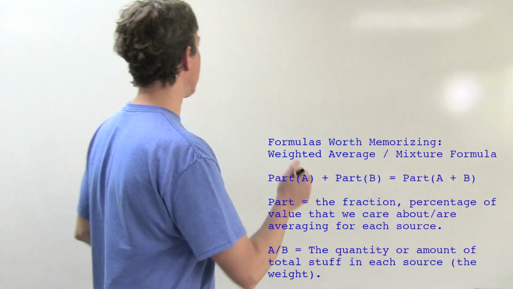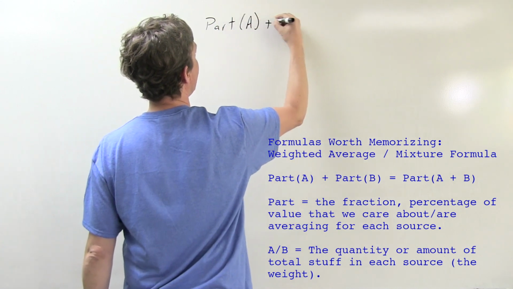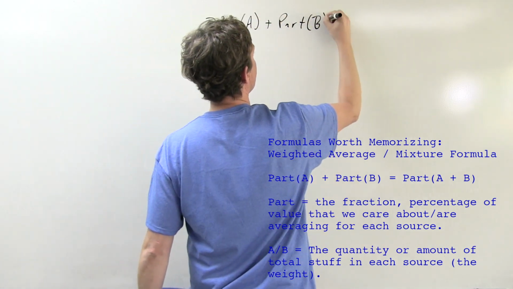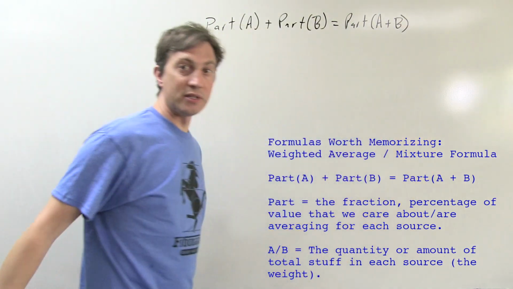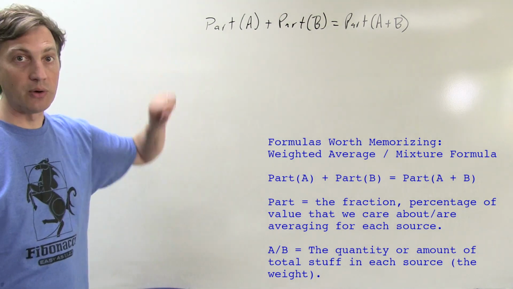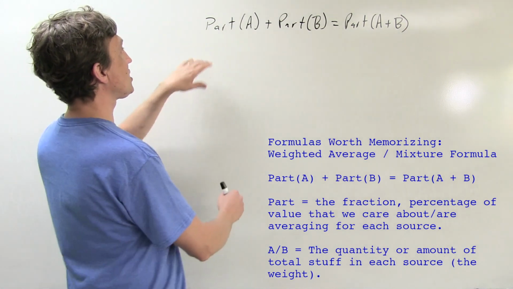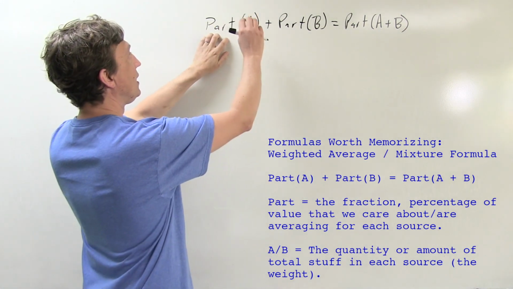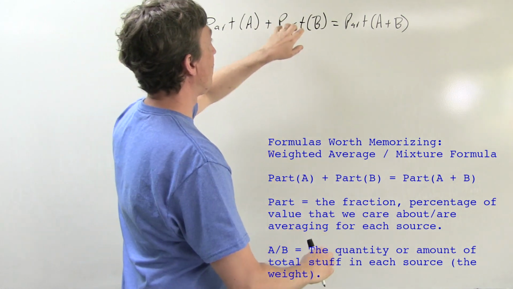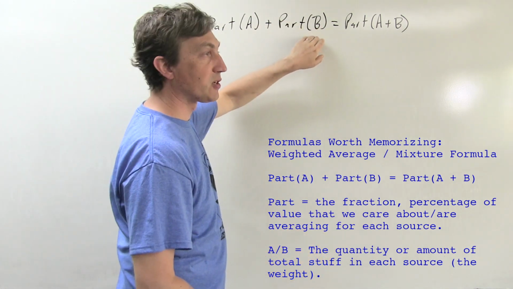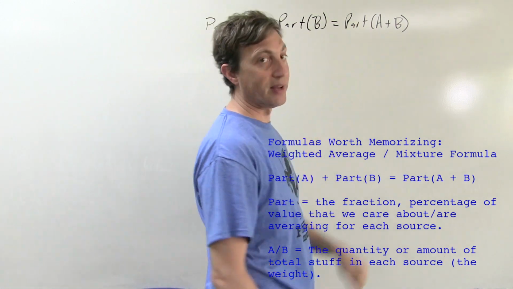And as you may have seen in some of my other videos, mixture problems mean weighted average, and weighted average means part A plus part B is going to equal part of A times B. Note that all my formulas, when I can, I'm going to express without a denominator, so not as a division problem, but as a multiplication. And this is just saying however much of the stuff I care about times however many things I have in quantity A, plus however much of the thing I care about times however much quantity I have of B is going to equal however much total percent I have of A plus B.